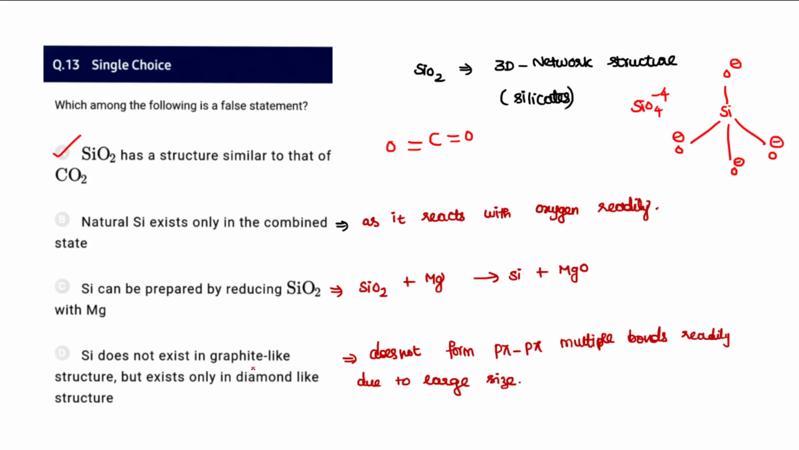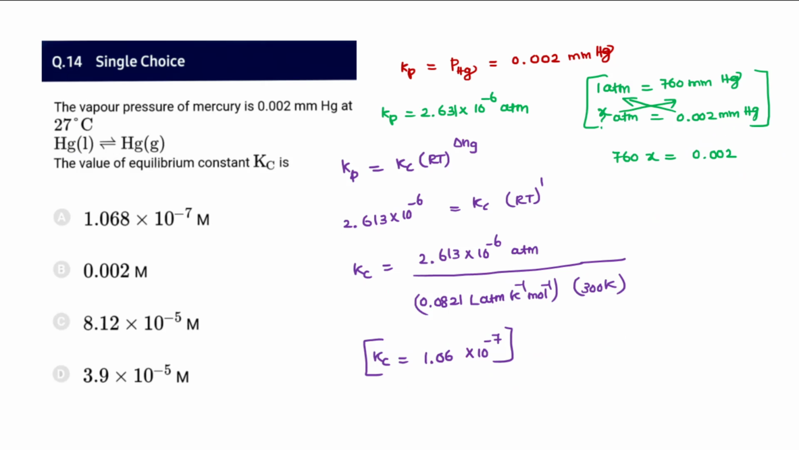And silicon does not exist in a graphite-like structure, but only in a diamond-like structure, because it is tetrahedral in nature, and graphite has p-pi multiple bonding. Such bonds are not effectively formed between silicon and oxygen, because oxygen and silicon have p orbitals which vary in their sizes. So p-pi bonds are not practically possible in the case of silicates. Therefore option D also appears to be correct. So only option A is a false statement.